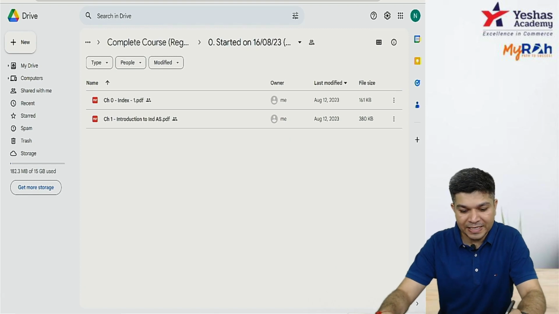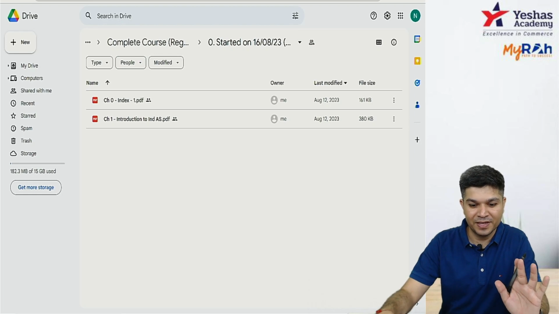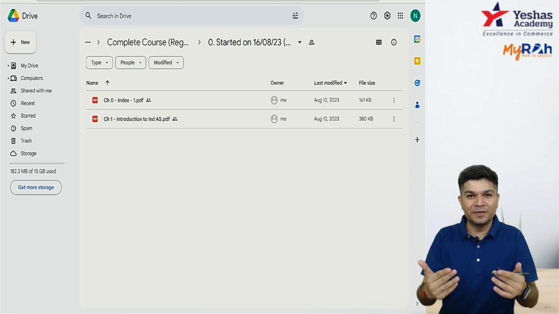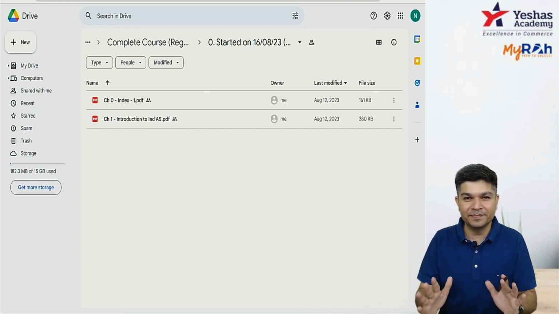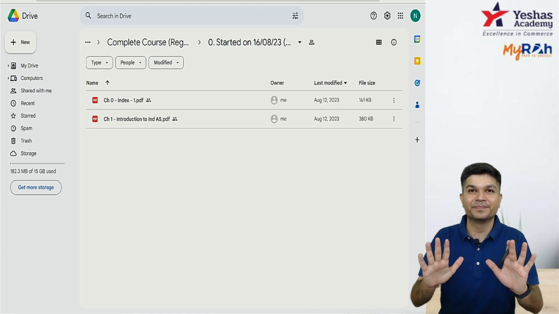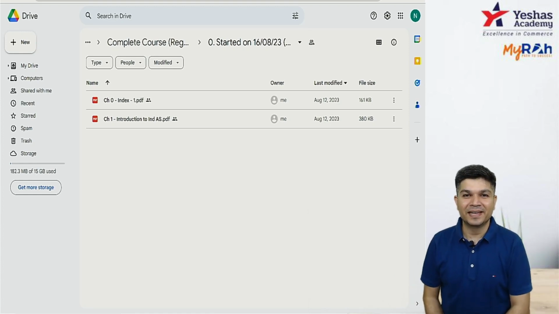You'll find the index, and there's chapter number 1 given to you, Introduction to IND AS. Full-fledged material I have not put in over here. You'll be getting full-fledged material as a physical copy only. So just 1 or 2 chapters which are required, I'll just put it over here. Are you clear? Any doubts regarding this material?